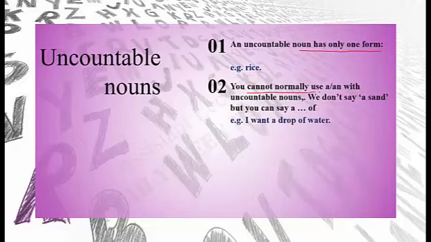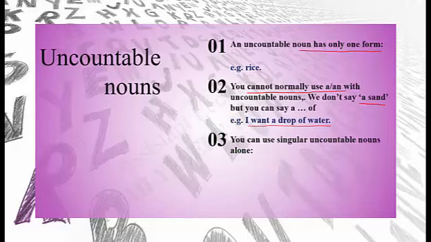Number 2. You can't normally use a or an with uncountable nouns. So it is incorrect to say a sand, a rice, or a music. But you can say, for example, I want a drop of water, or I ate a bowl of rice, or I listened to a piece of music.